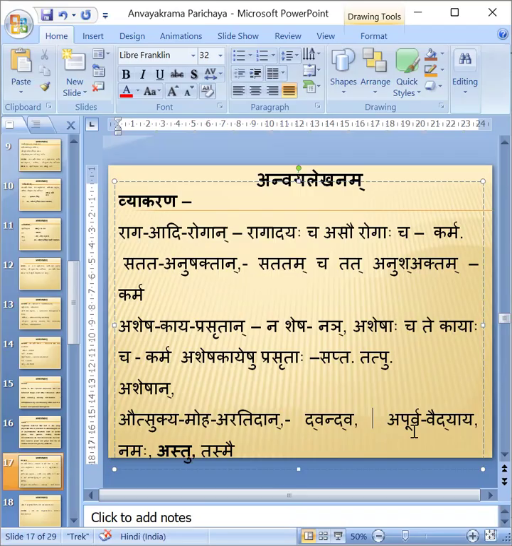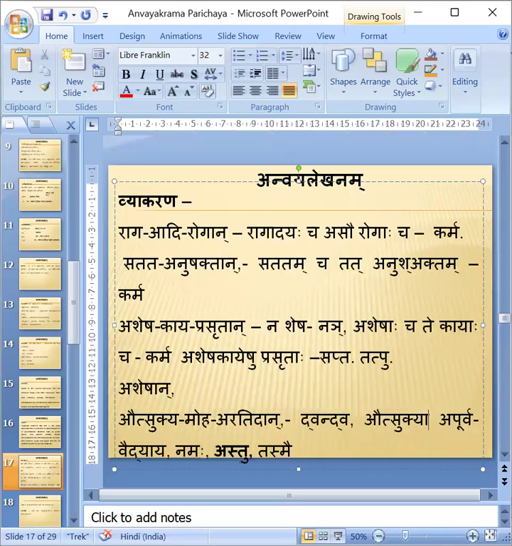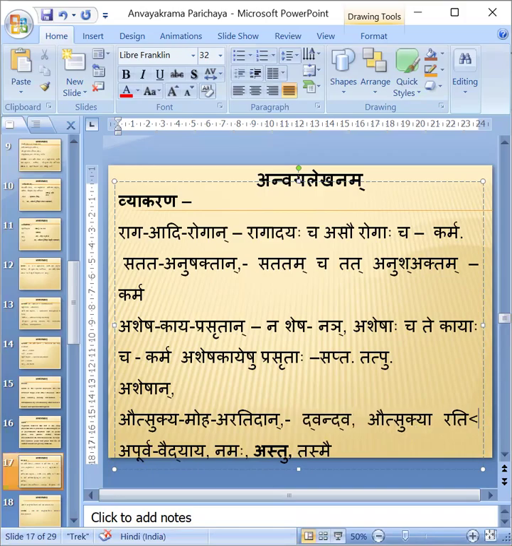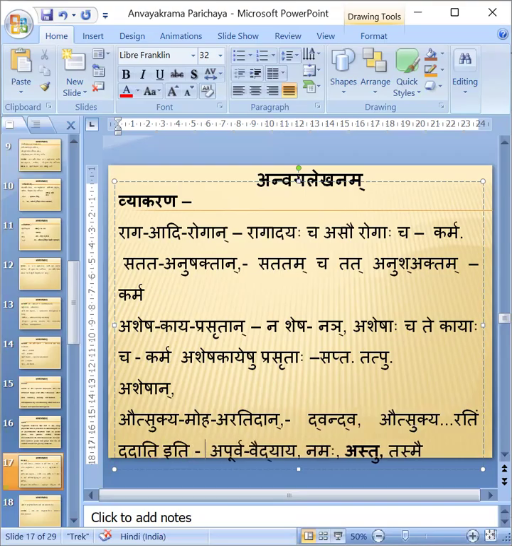One more samasa also we can make here. Autsukya moha ratim dadati iti. Which samasa is it now? By seeing Padavibhaga, you should tell which samasa. Upapada Tatpurusha. Yeah, Upapada Tatpurusha. Therefore, Autsukya Moharati is having Dvandva samasa. Autsukya Moharatim Dadati iti is having Upapada Tatpurusha samasa.